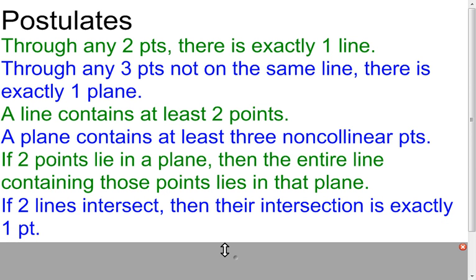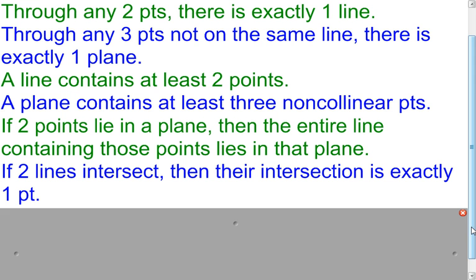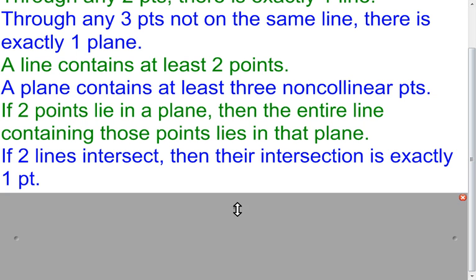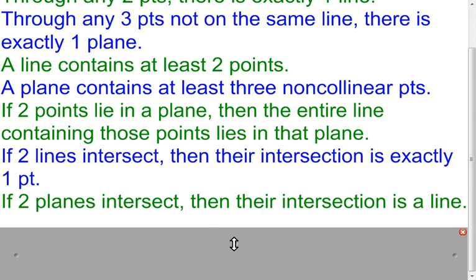This one goes back to if you take 2 lines and make them intersect, they're going to intersect at 1 point and 1 point only. There's no way to get those lines to curve so they'd come back and touch twice. So lines will intersect at exactly 1 point. And then the next one deals with planes intersecting, and they're going to intersect in a line. I like to think of this, so look at 2 walls. Those would represent planes. If you look at where they come together in the corner, the geometric figure that's actually there is a line. So this postulate makes sense that 2 planes will intersect in a line.